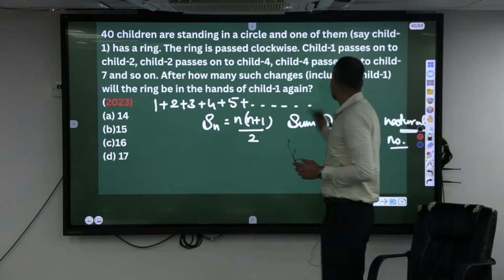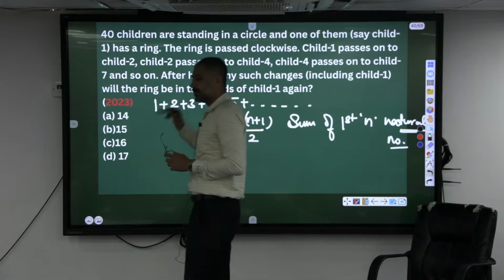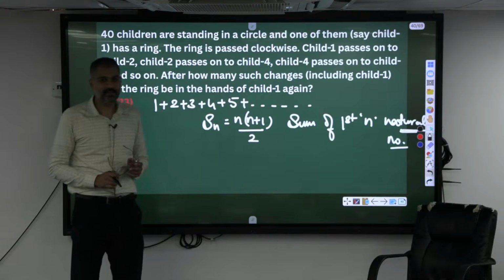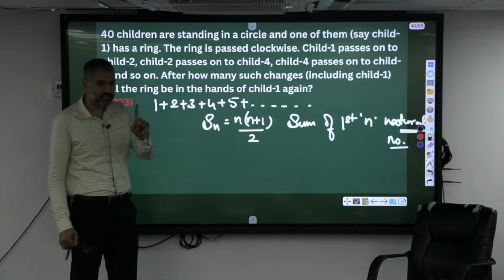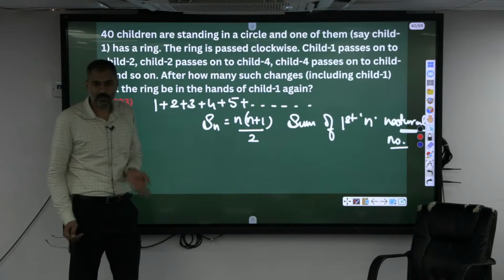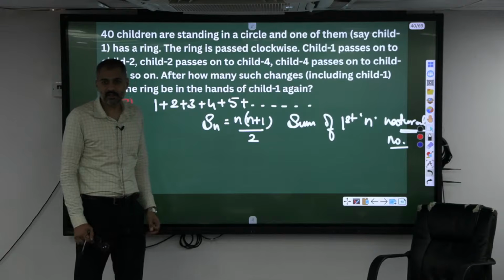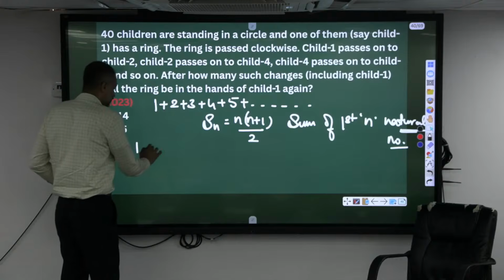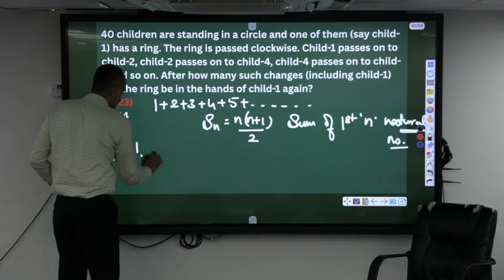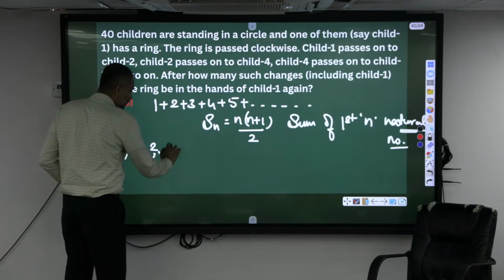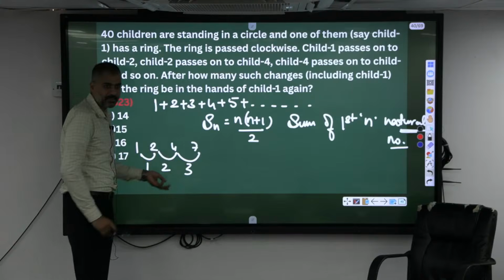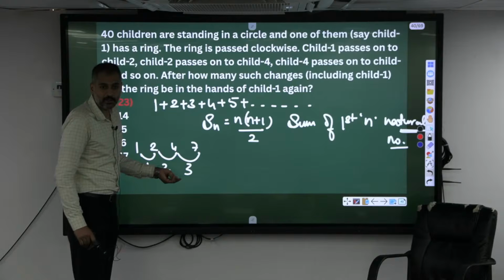The child 1 passes to child 2, child 2 passes to child 4, child 4 passes to 7. So what is the difference? 1 to 2, the difference is 1. Next to 2, I am adding 2, then afterwards adding 3, after that adding 4, isn't it? First child passes to the third child, so the difference is 2. Second child, the difference is 1. Next, from 4 to 7, it has to be 3. I keep on adding these numbers, right? Isn't it?